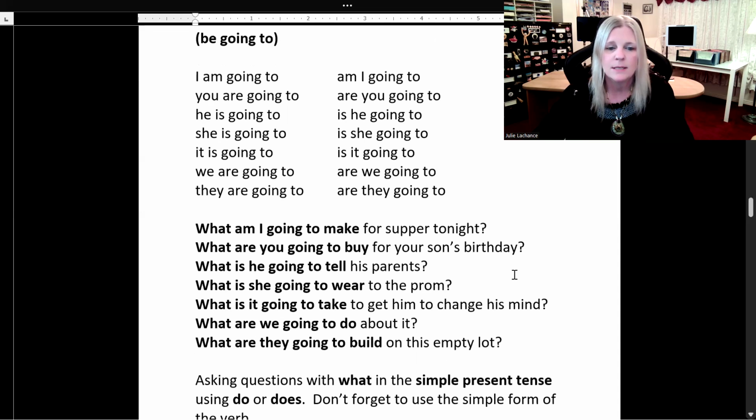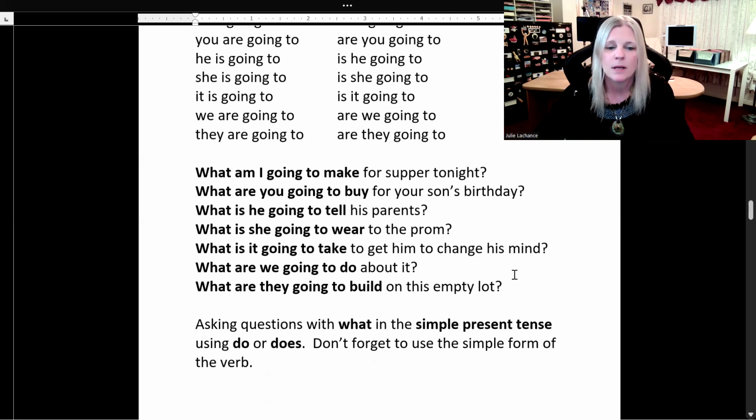Sample sentences. What am I going to make for supper tonight? What are you going to buy for your son's birthday? What is he going to tell his parents? What is she going to wear to the prom? What is it going to take to get him to change his mind? What are we going to do about it? What are they going to build on this empty lot?